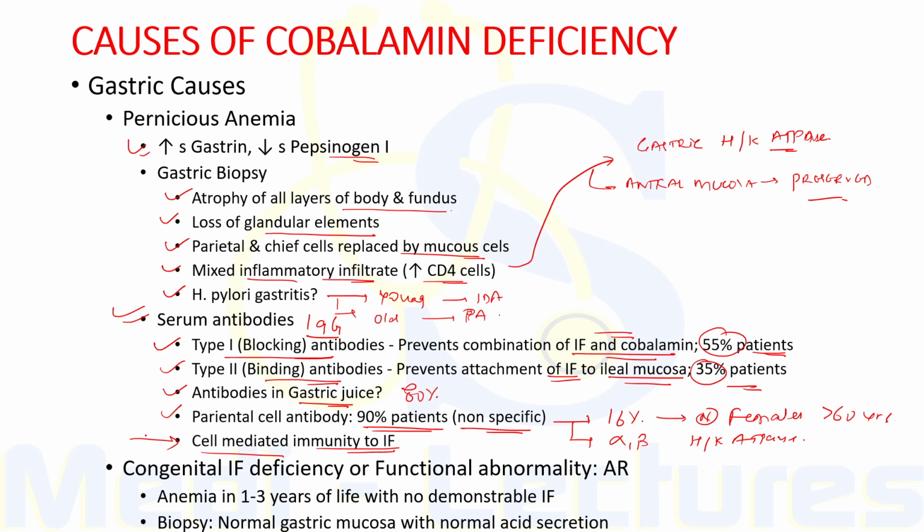Now, other than pernicious anemia, there can be congenital intrinsic factor deficiency or there can be functional abnormality of intrinsic factor. So it is an autosomal recessive condition and the affected child usually presents with megaloblastic anemia in 1 to 3 years of life with no demonstrable intrinsic factor. Now the biopsy shows normal gastric mucosa with normal acid secretion and both parietal cell as well as intrinsic factor antibodies are absent. These are not found in this condition.